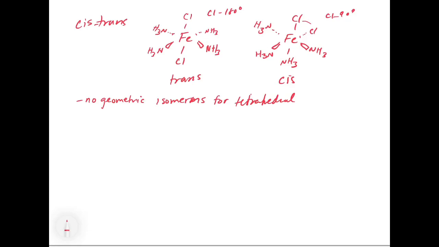It also can't work in trigonal planar. So you have to think about the symmetry, because when you have these complexes, the symmetry considerations become quite important. We're not actually going to talk about symmetry in Gen Chem, but if you were to take an advanced inorganic class, you would talk about symmetry.